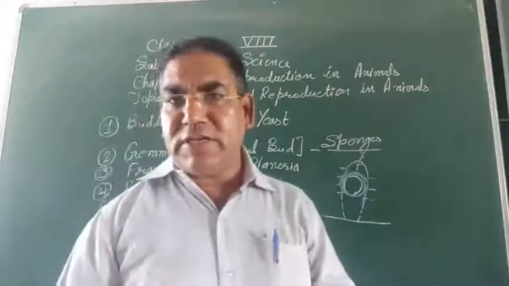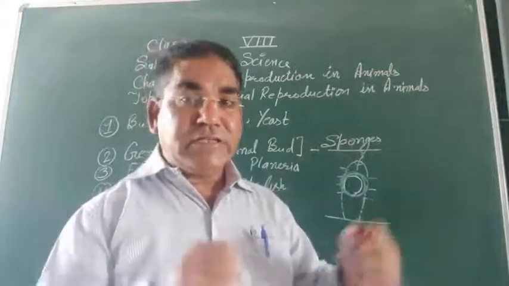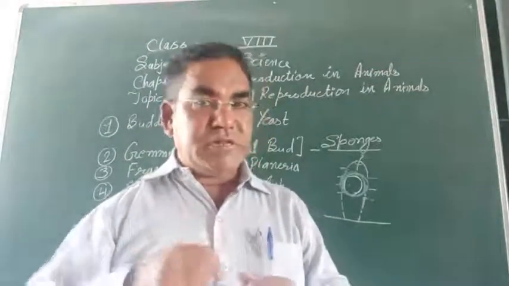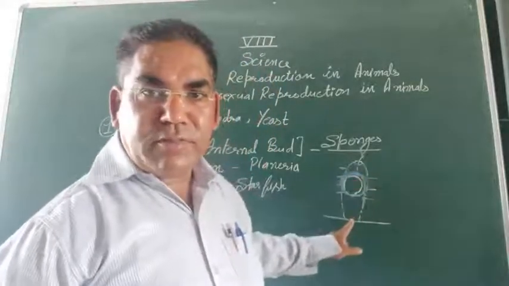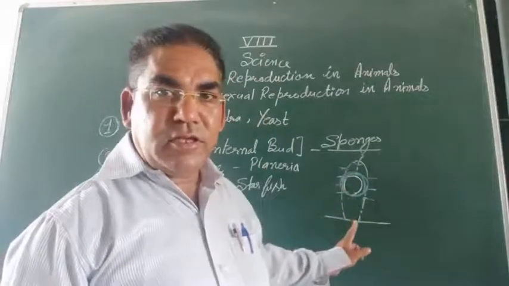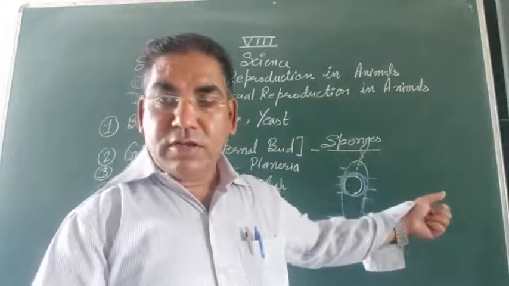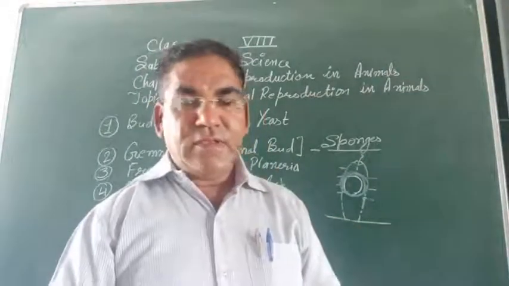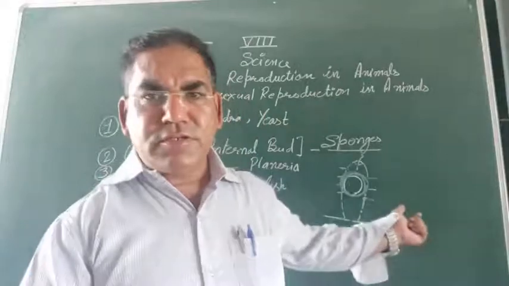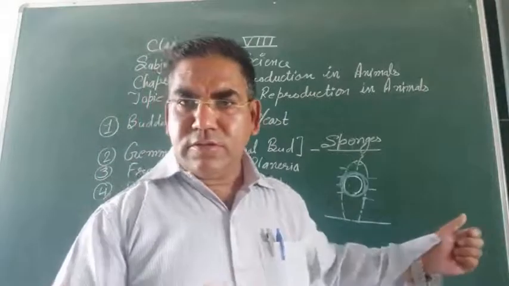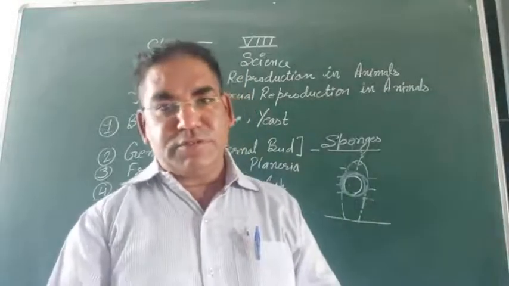Some scientists say the gemmule is not a method of reproduction, it is a method of perennation, which means surviving for a long term. When unfavorable conditions come, the parent organism dies and only the gemmule remains. When favorable conditions come, with water and rainfall, the gemmule develops into a new sponge. Got it?